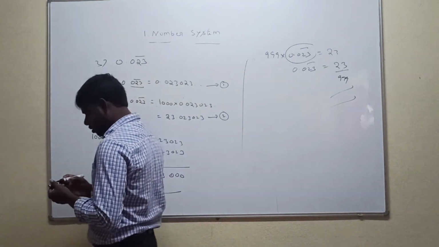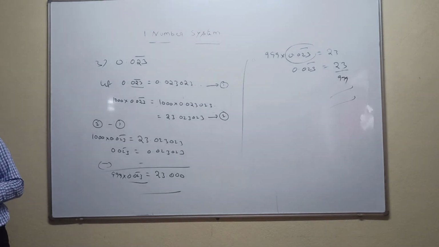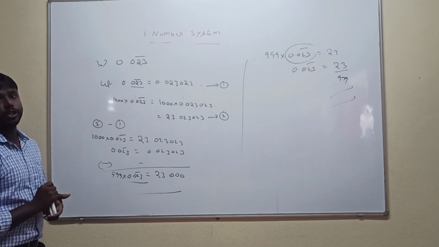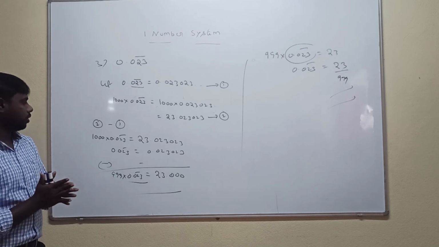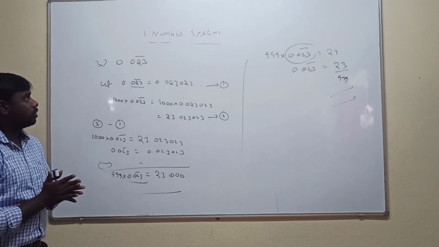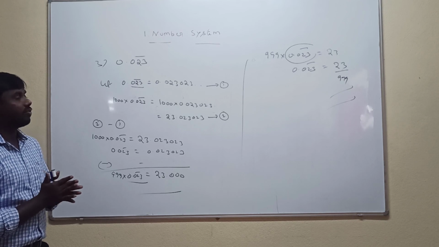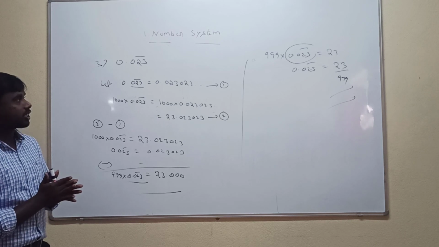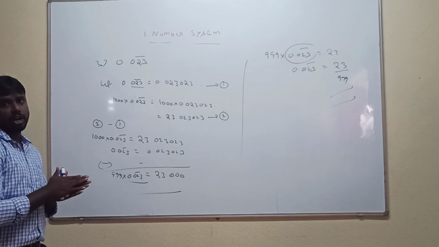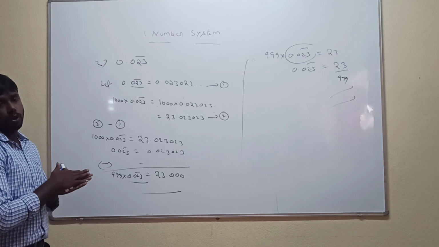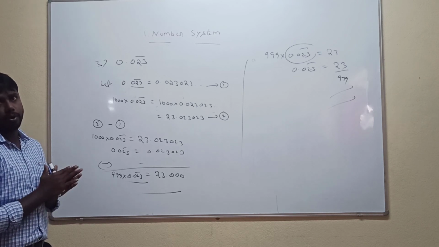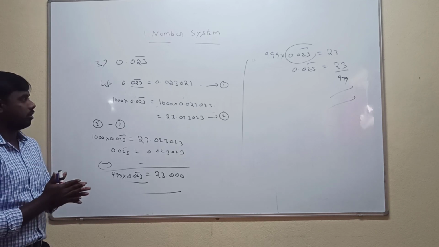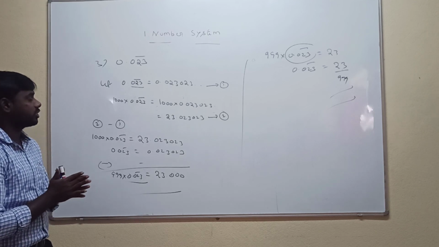Everyone understood? That is how to convert non-terminating decimals. Okay, today's class is over. I explained what the types of numbers are. The second was how to represent them as decimals. I explained how to convert a rational number to decimals. The next question was how to convert a decimal to a rational number, and how to convert non-terminating decimals to rational numbers. I think everyone understood this concept.